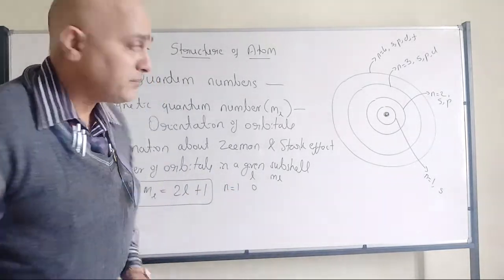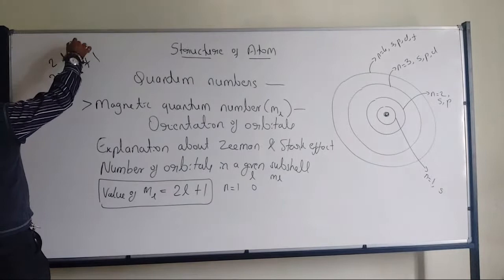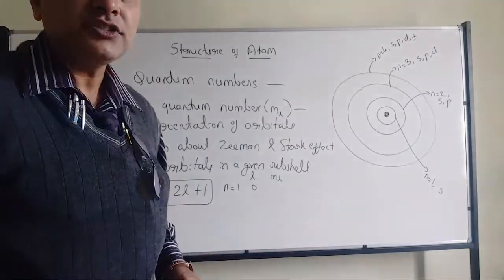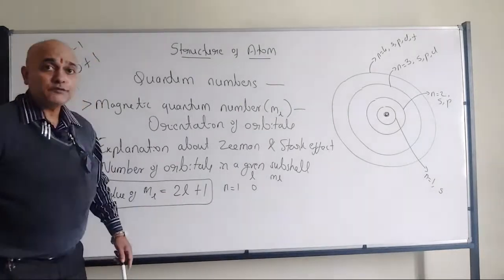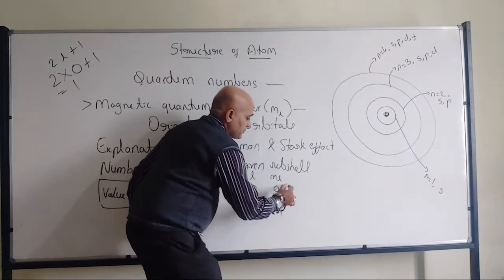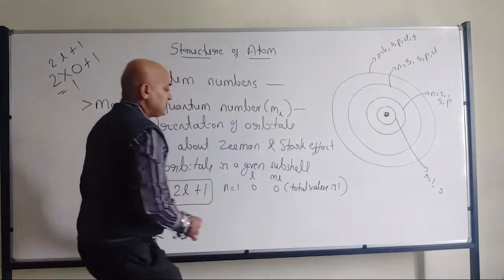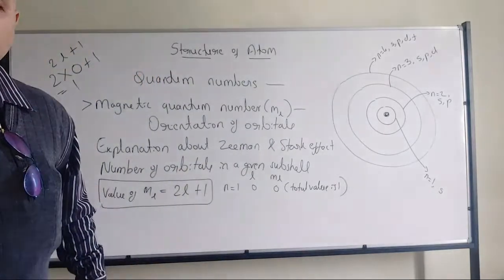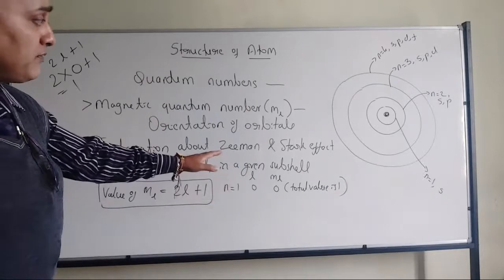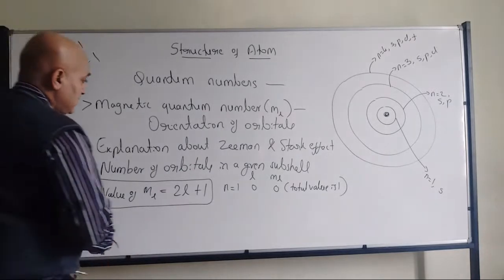Total number of ml values will be 1, because when l is equal to 0, that is 0 plus 1, that is 2l plus 1, which equals 1. Don't get confused: the total count is 1, and that value is 0. All of you have understood?